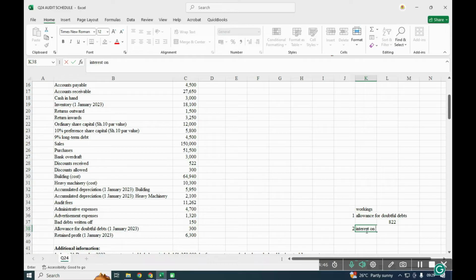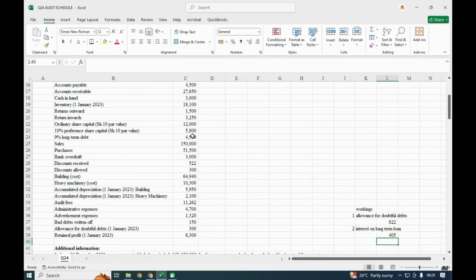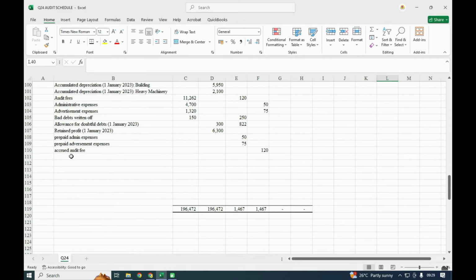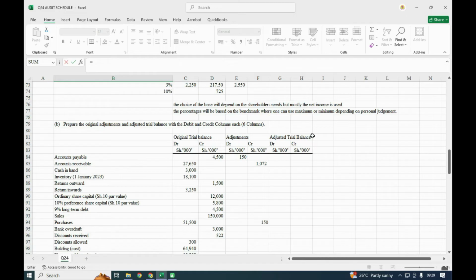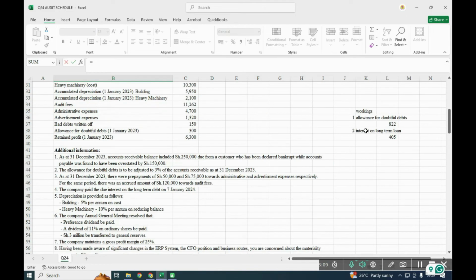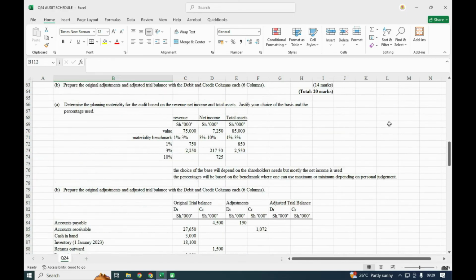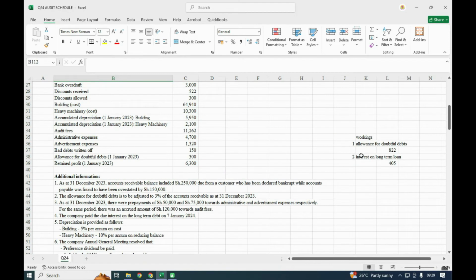Interest on long-term loan we shall calculate as this one by 9%, which will be 405. So we shall have that, and still we shall have it as accrued.